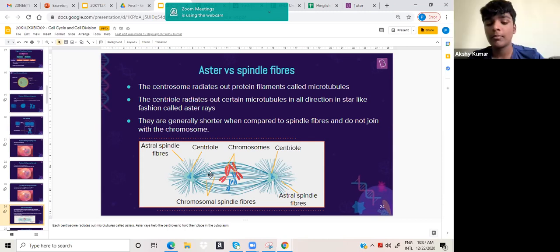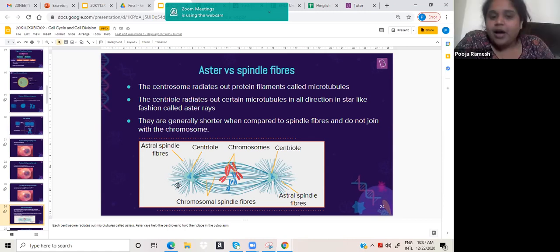Those that are like rays are called astral spindle fibers. Your centrioles are going to produce two types of spindle fibers: the long spindle fiber, which will attach to the chromosome, and the short spindle fiber, which is just going to form an astral shape structure. Is this clear?